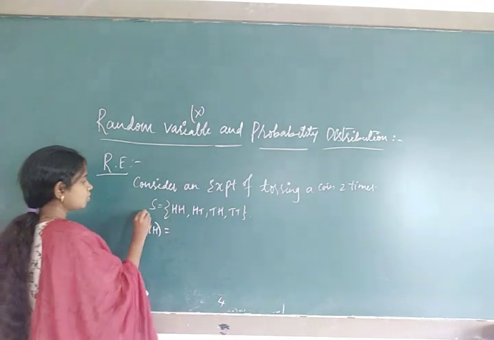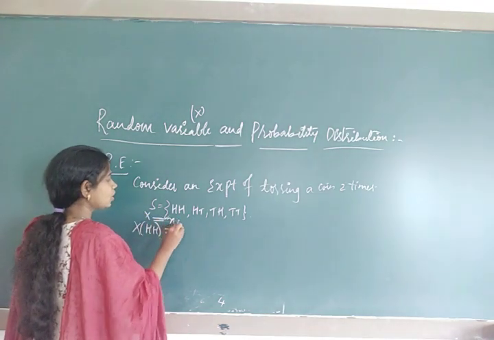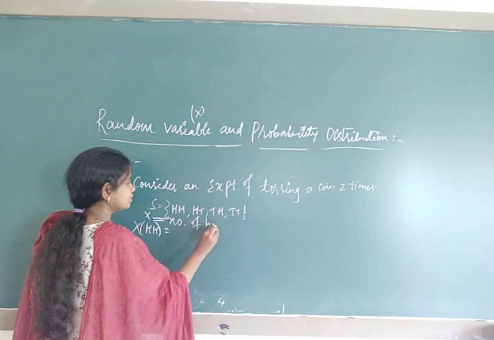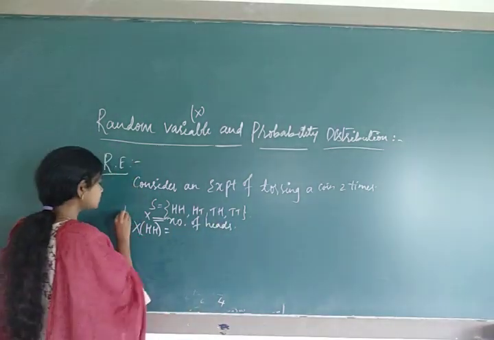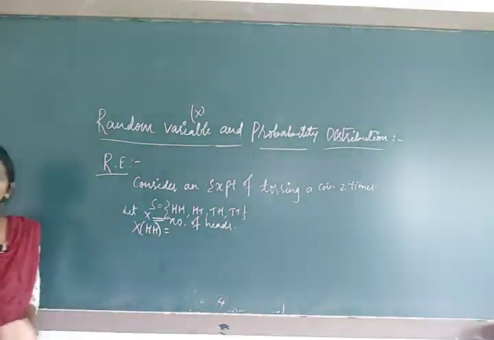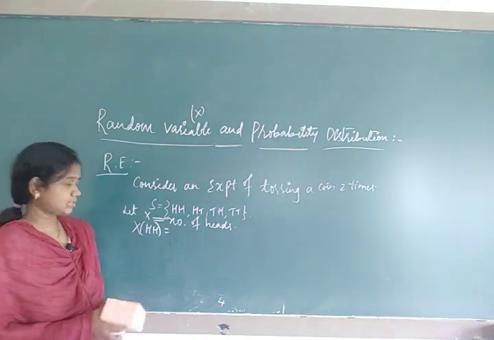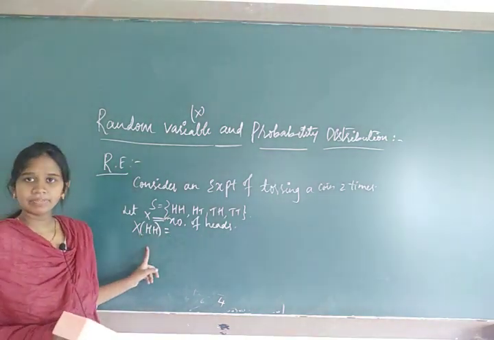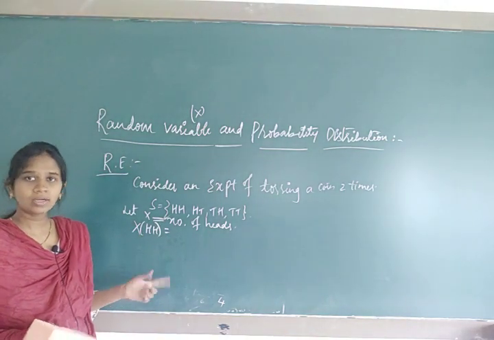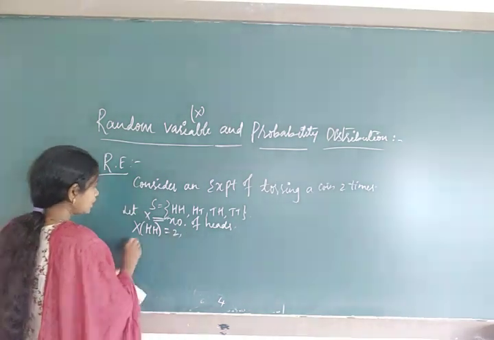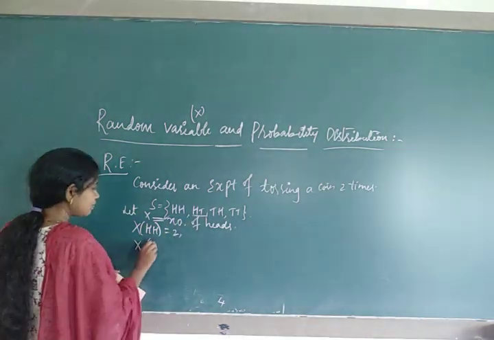First of all, what is X? X is the number of heads. This is the assumption we have to take here. Let X denote the number of heads. So X of HH from the sample space, how many heads are there? 2.